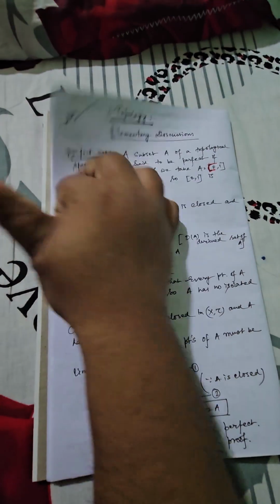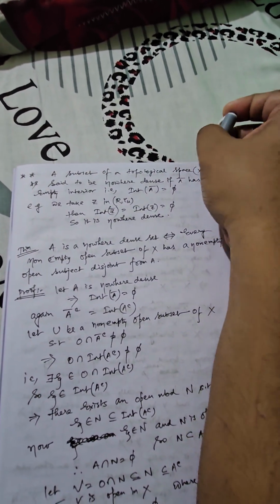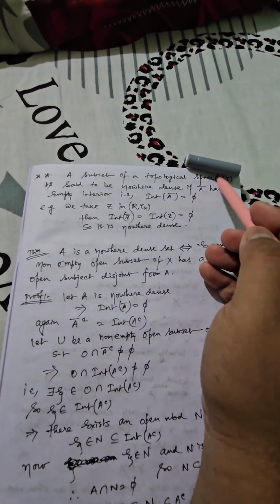Now moving on to the second one, I have given the definition of nowhere dense set. Here you can see a subset of a topological space (X, τ).